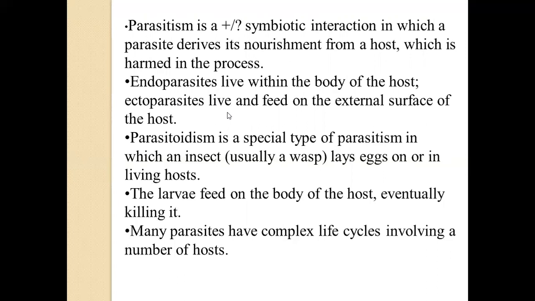There is another special type of parasitism in which an insect, usually a wasp, lays eggs on or in the living host. This is called parasitoidism. When the eggs hatch, the larvae come out and feed on the body of the host and eventually kill it. Then, many parasites have complex life cycles involving a number of hosts.